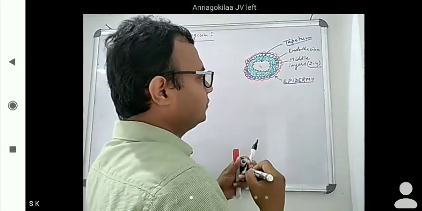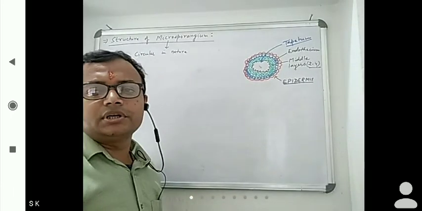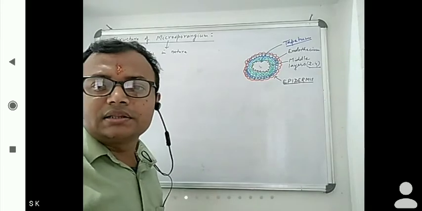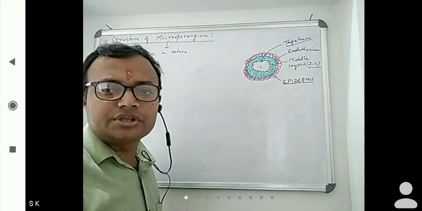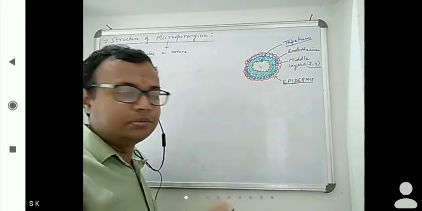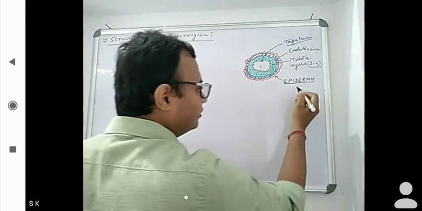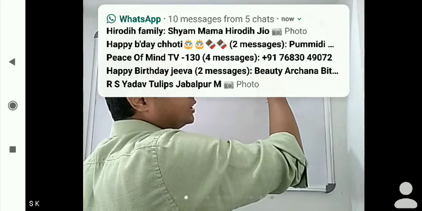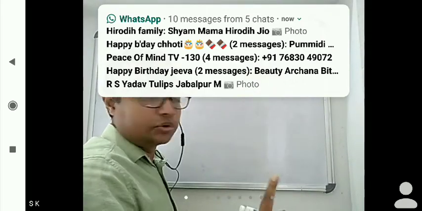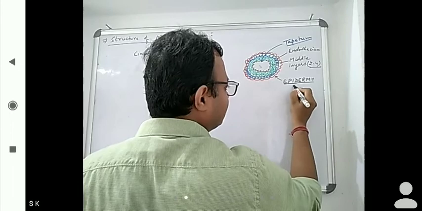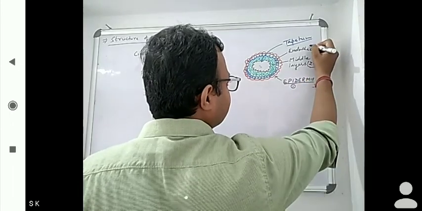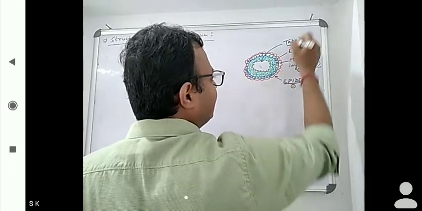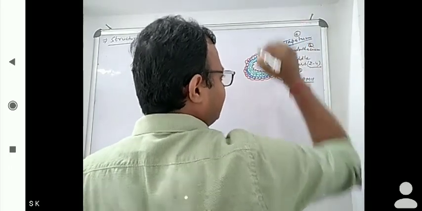Now here one question came in EMS. Arrange the anther wall from outside to inside. So what will be the answer? From outside, first is epidermis, next is endothecium, next is middle layers, and next is tapetum. If inside were asked, tapetum would come first.